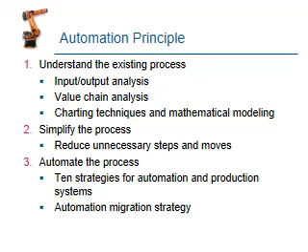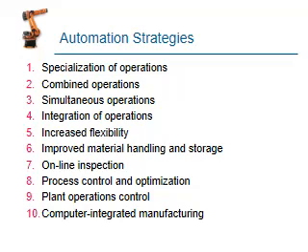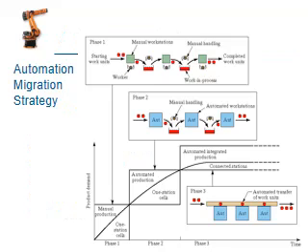This is automation. Some automation strategies available are specialization of operations, combined operations, simultaneous operations, integration of operations, increased flexibility, material handling and storage, online inspection, process control and plant operations, and computer integration. These are the things we implement in our industries for automation.